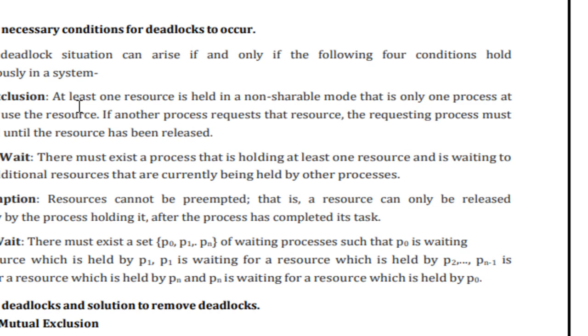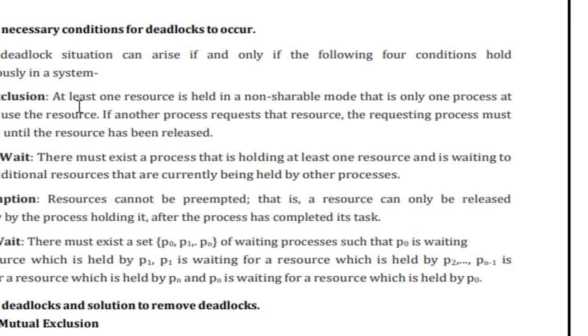No preemption means the resource cannot be preempted. The resource can only be released voluntarily by the process holding it after the process has completed its task. That is the most important thing, and that's why we say no preemption, right?